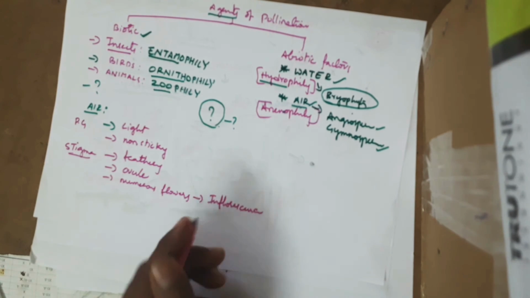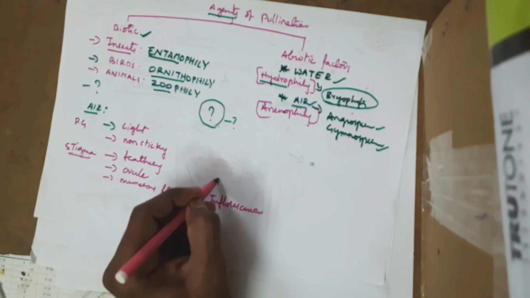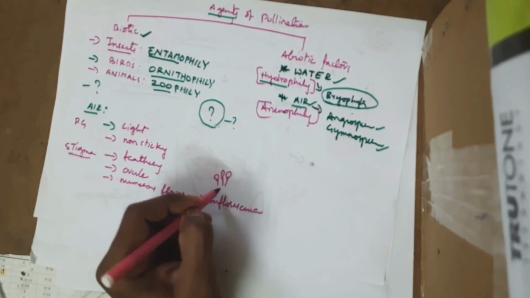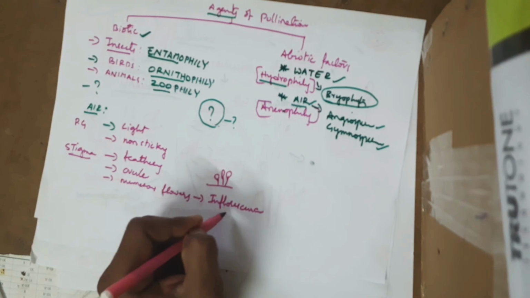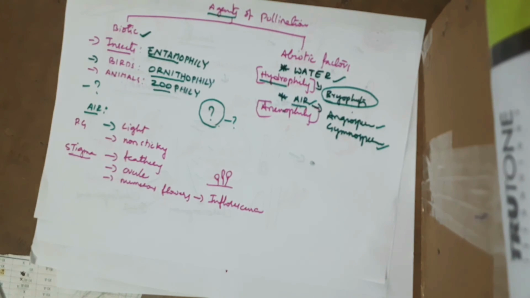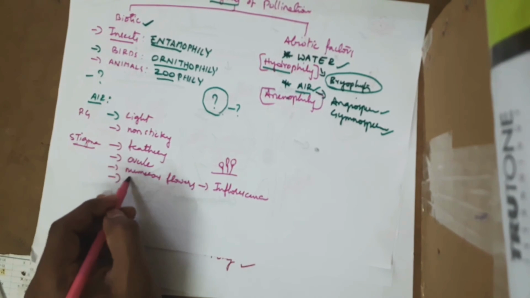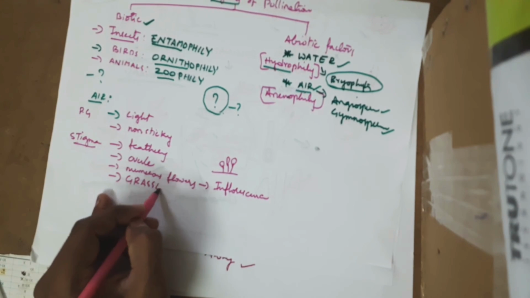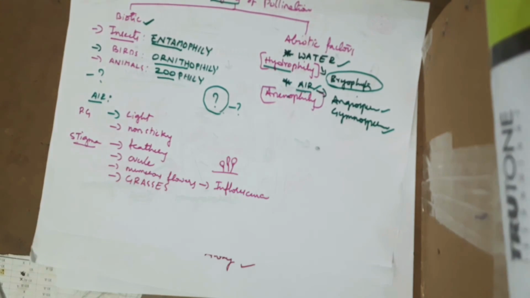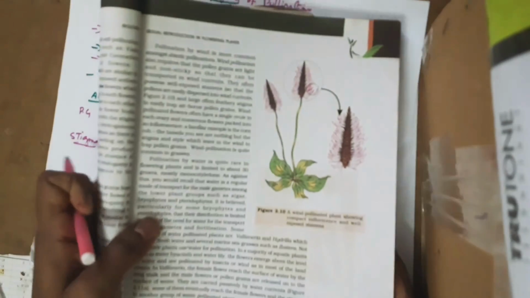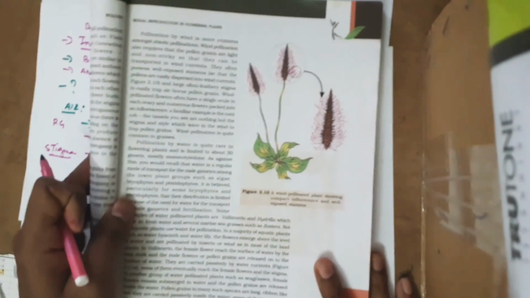Inflorescence we discussed, like many small flowers bunched together formed on the same axis. This gives you an inflorescence. This air pollination is very commonly found in grasses, monocotyledons. So the majority of the monocotyledons participate in air pollination. Here you can see clearly, we have one example given in our textbook.